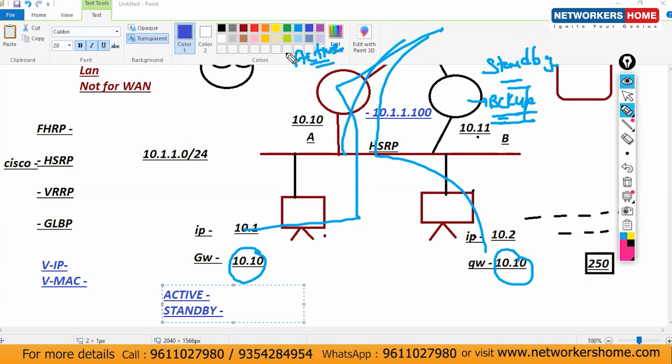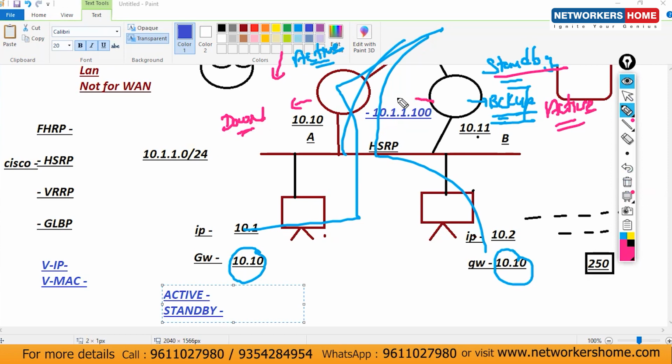Once this router will be down, then this router will become what? Active. Okay, and this router will be in which state? This will be in the down state. Router off, so down state.